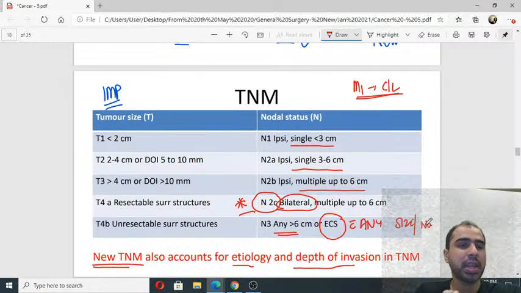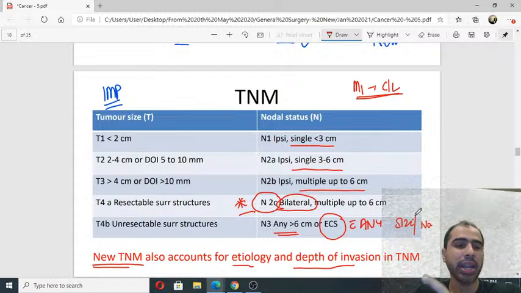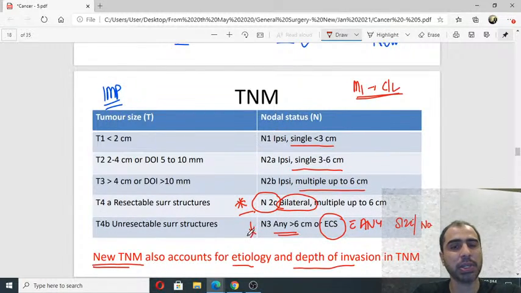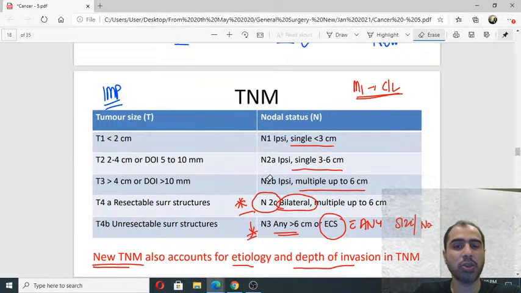Because they say if the tumor has spread outside the capsule of the lymph node, it becomes locally advanced. Okay, it becomes locally advanced. That's why extracapsular spread is special mention. You need to focus on these points.